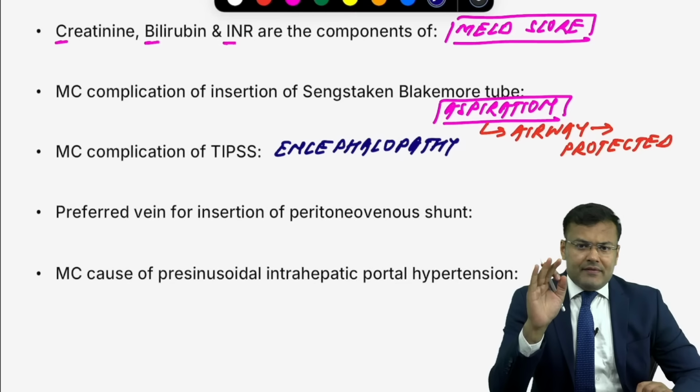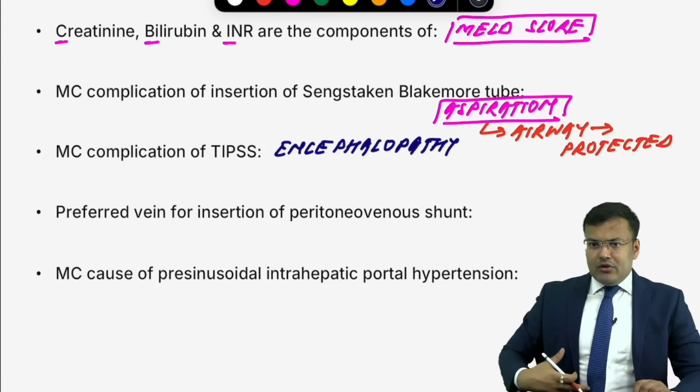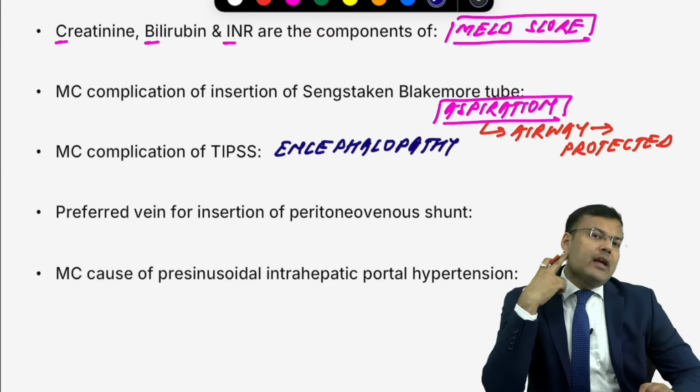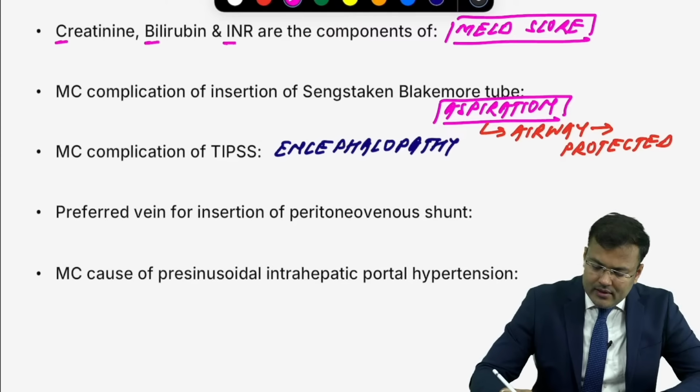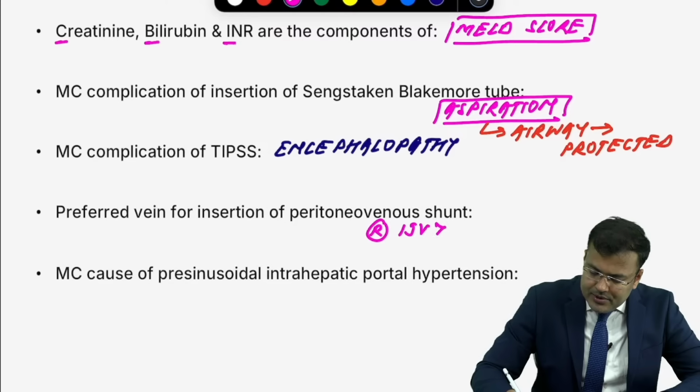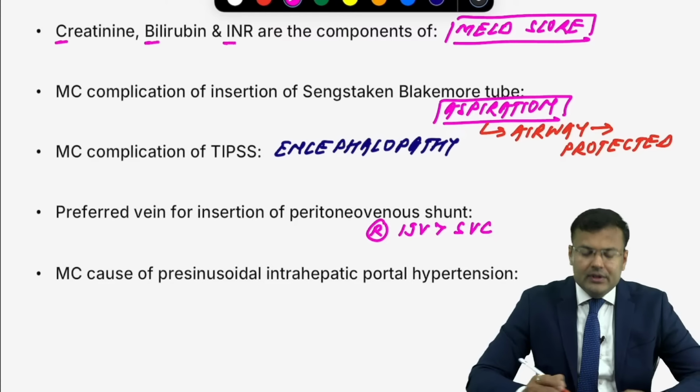Next, what is the preferred vein for insertion of peritoneovenous shunt? In patients of refractory ascites, you insert peritoneovenous shunt. Which vein? Internal jugular vein. Second is superior vena cava. So preferred right internal jugular vein. Not given in the option, mark superior vena cava.